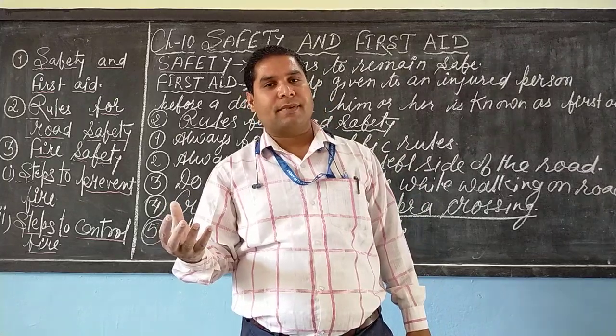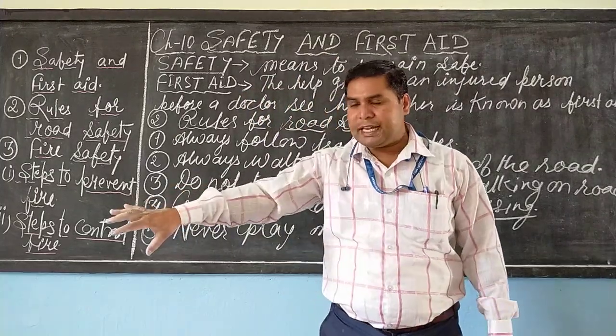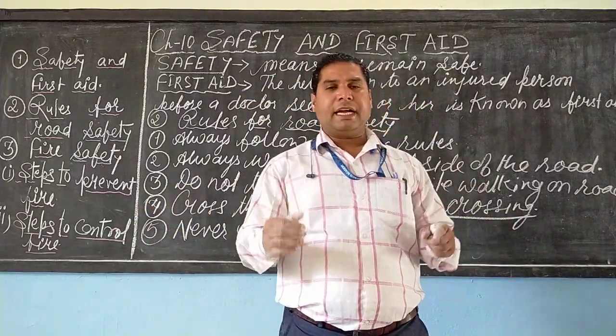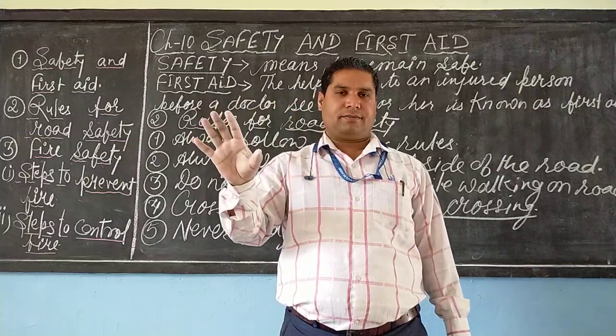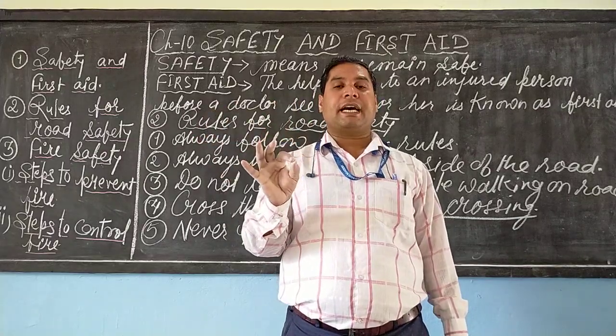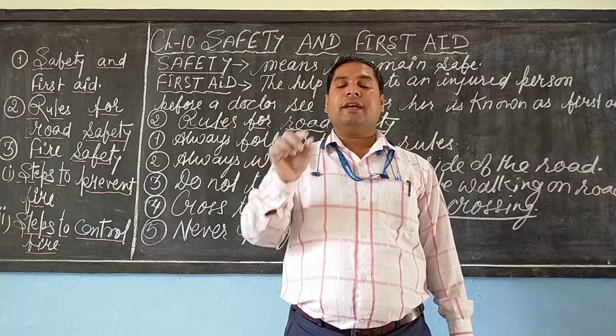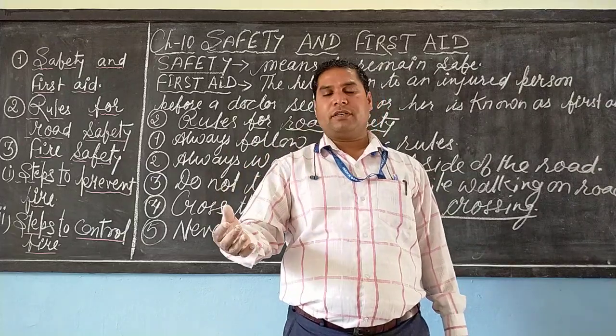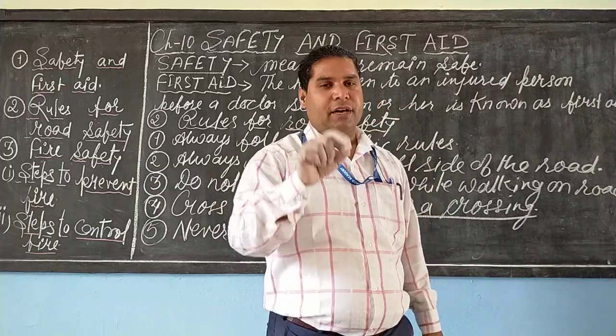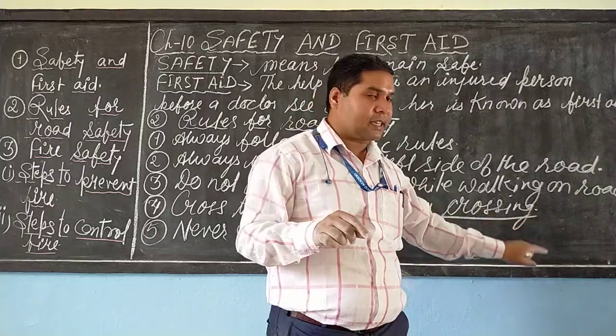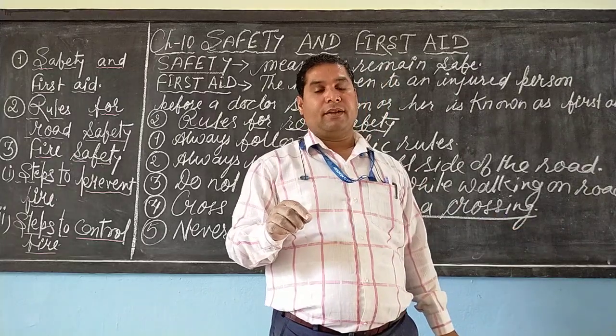Now, the socket near the floor should be covered or disconnected, because small kids or small children can put a finger in as the socket is at a lower level.